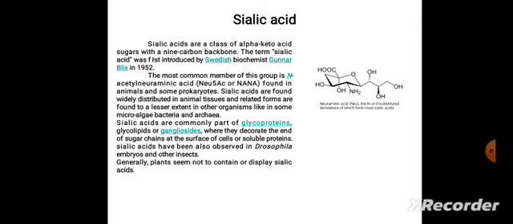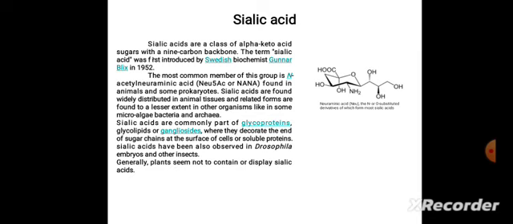Sialic acids are found widely distributed in animal tissue, and to a lesser extent in other organisms like some microalgae, bacteria, and archaea. Sialic acids are commonly part of glycoproteins, glycolipids, or gangliosides, where they decorate the end of sugar chains at the surface of cells or soluble proteins. Sialic acids have also been observed in Drosophila, amphibians, and other insects. Generally, plants seem not to contain or display sialic acids.